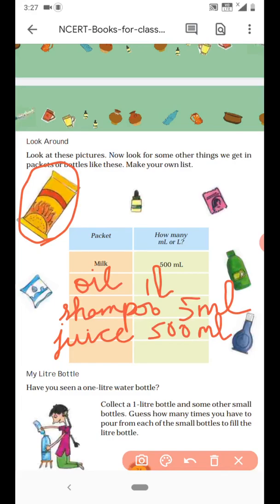So you can think of some more examples that you used to get in liters and you can write it. Okay, in today's class we will be seeing two problems based on adding up to 1 liter. So here you have C58 and C59.